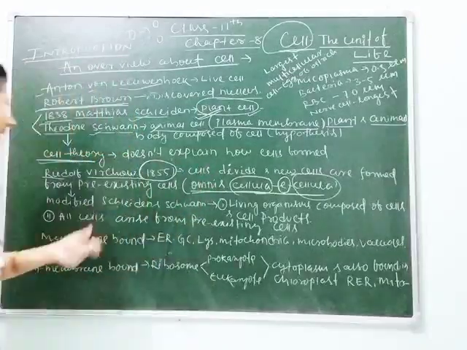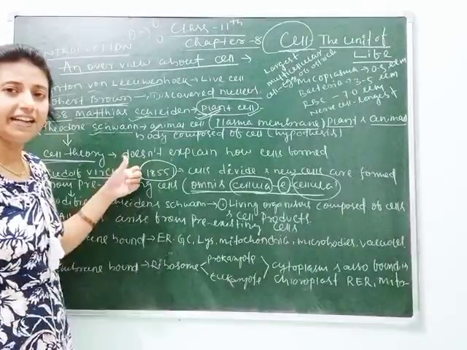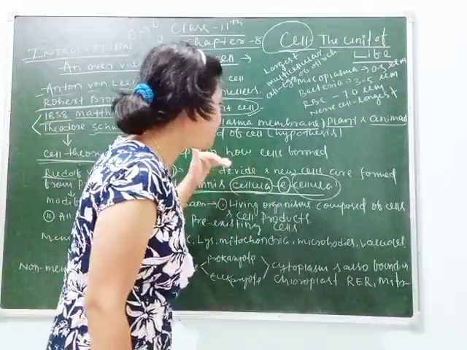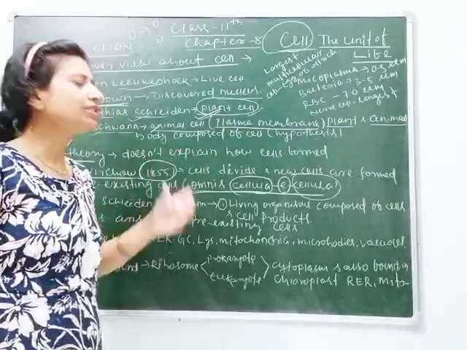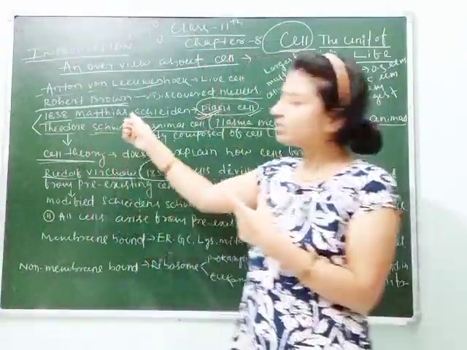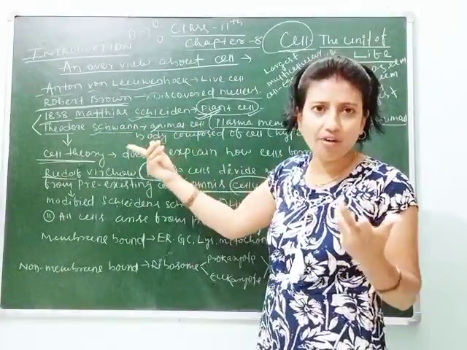This was given by Rudolf Virchow in 1855, and according to him cells divide and new cells are formed from pre-existing cells.